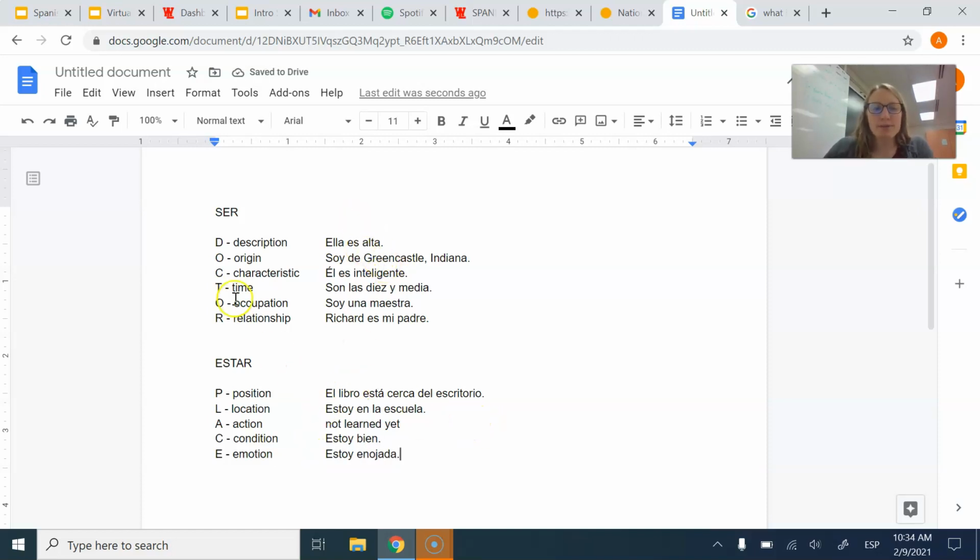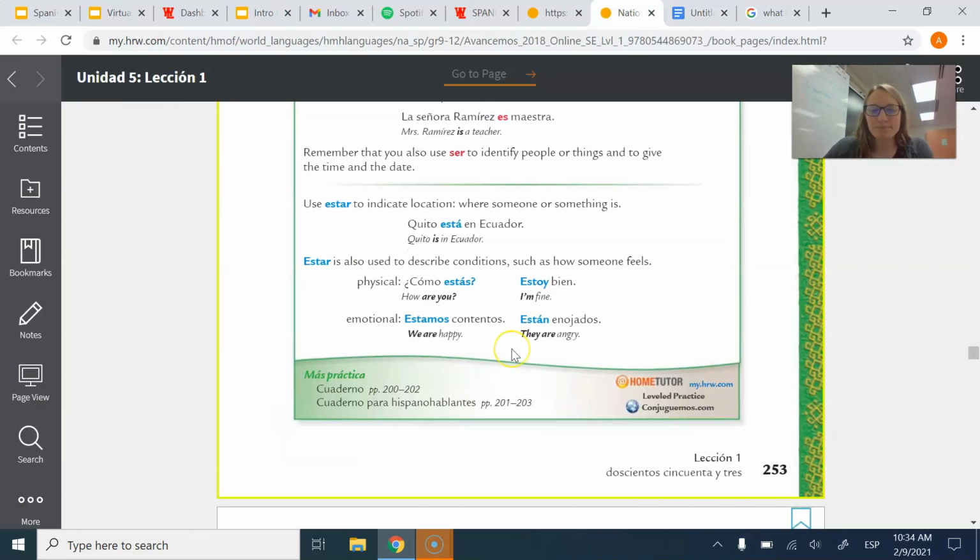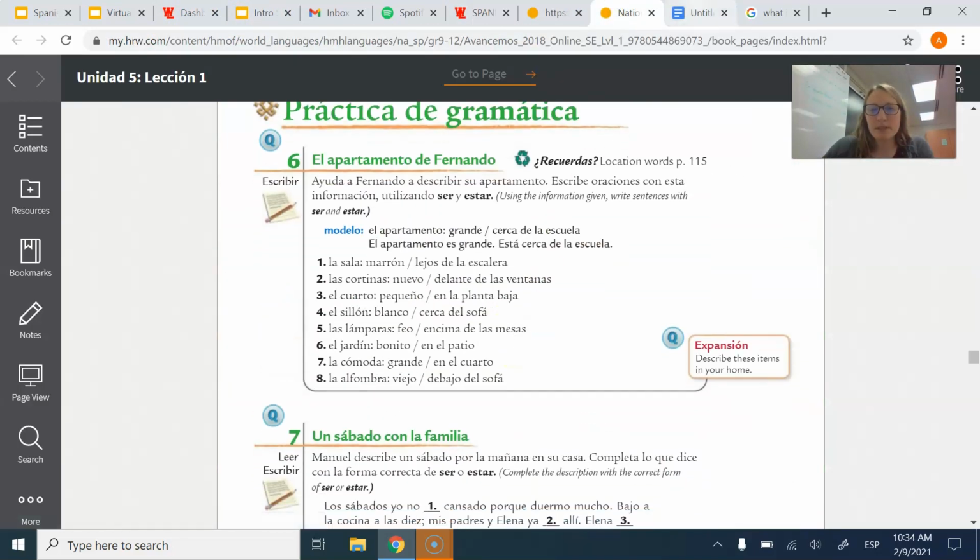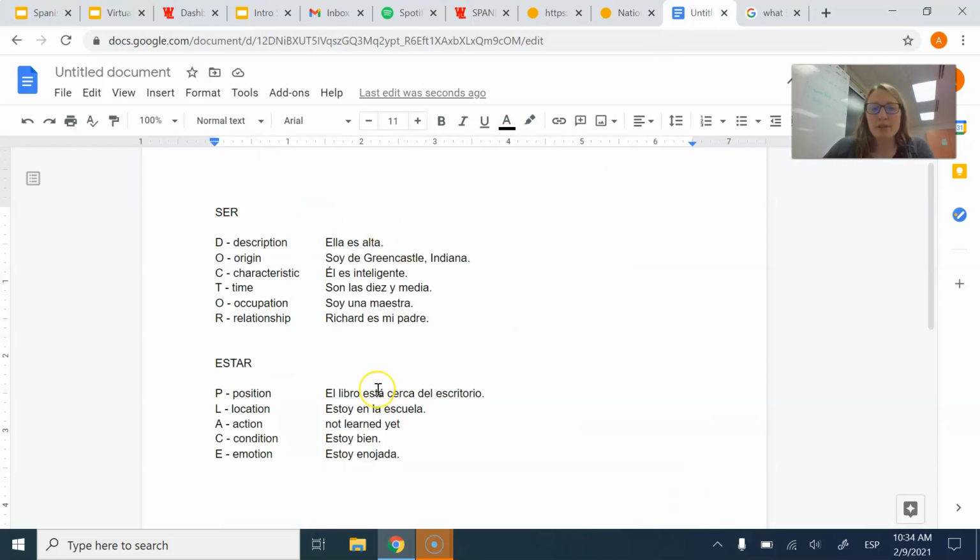So, doctor and place. Position, location, action, condition, emotion. Description, origin, characteristic, time, occupation, and relationship. So I'm just going to do one exercise with you guys today. If you write this down, that'll help you, okay? It'll help you remember these things. It'll help you be able to study it in the future, so highly recommend.